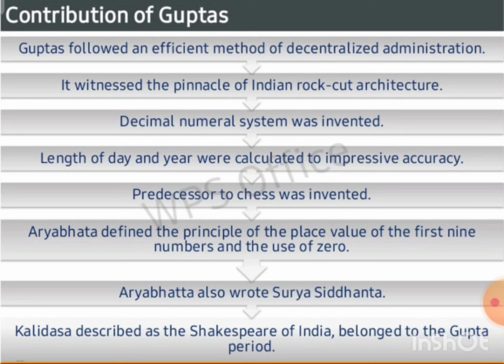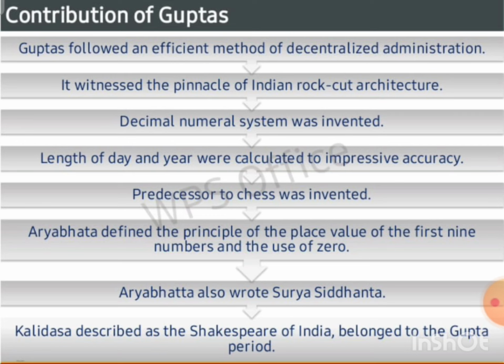Contributions of the Guptas. The Guptas followed an efficient method of administration. It witnessed the pinnacle of Indian rock cut architecture. The decimal numeral system was invented. The length of the day and year was calculated with impressive accuracy. The predecessor to chess was invented.